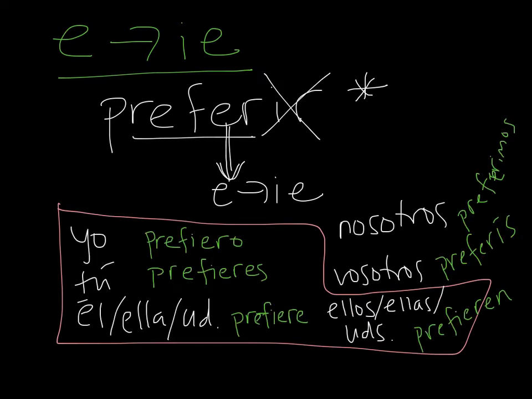Ok, muy bien. Aquí tenemos prefiero, prefieres, prefiere, preferimos, preferís, no change, y prefieren otra vez. So aquí tenemos el cambio que ocurre aquí dentro del verbo, dentro de la bota.